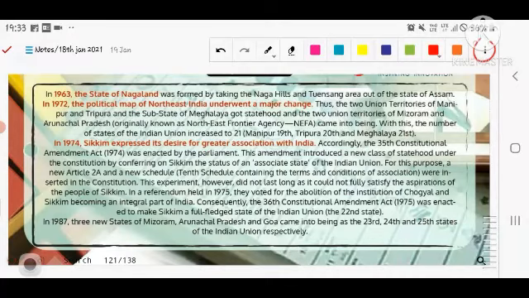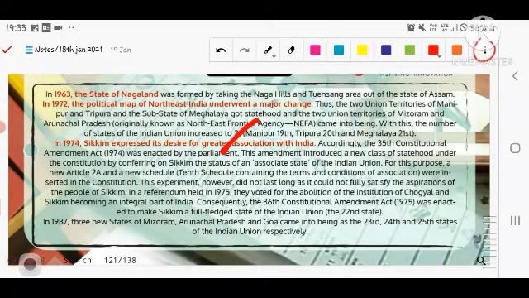In 1974, Sikkim expressed a desire for greater association with India. Through the 35th Constitution Amendment, it became an associate state, and through the 36th Constitution Amendment, it became a full state of India. This amendment introduced a new class of statehood under the Constitution by conferring on Sikkim the status of an associate state of India. For this purpose, a new Article 2A and a new Tenth Schedule were added to the Constitution.